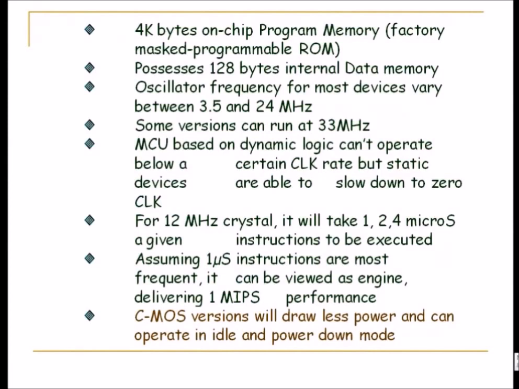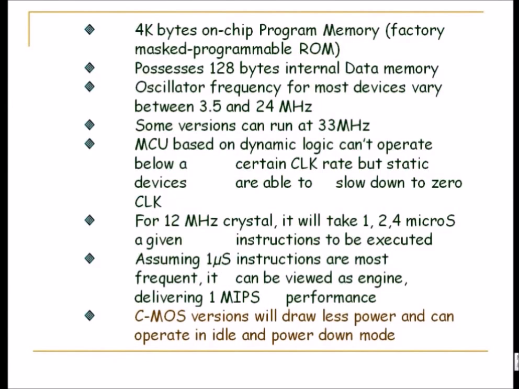A microcontroller unit based on dynamic logic can't operate below a certain clock rate, but static devices are able to slow down to 0. So dynamic logic based 8051s can't operate below 3.5 megahertz. As you can see, that is the limit, whereas those which are built on the SRAM logic can go as low as 0 megahertz.